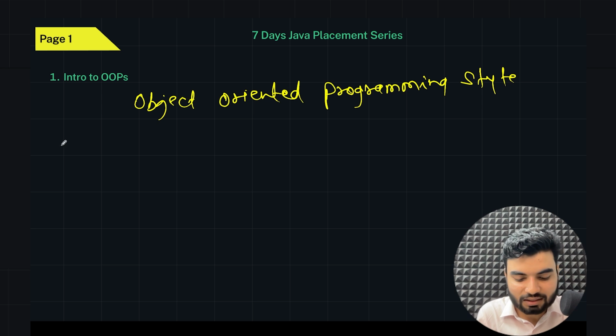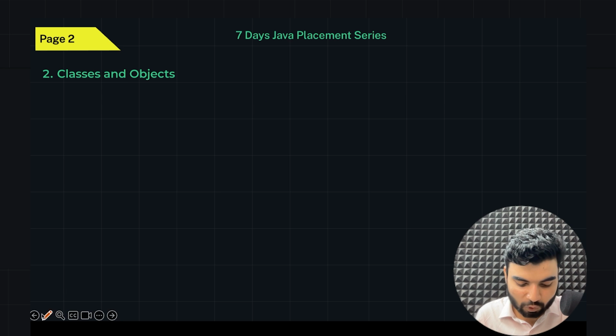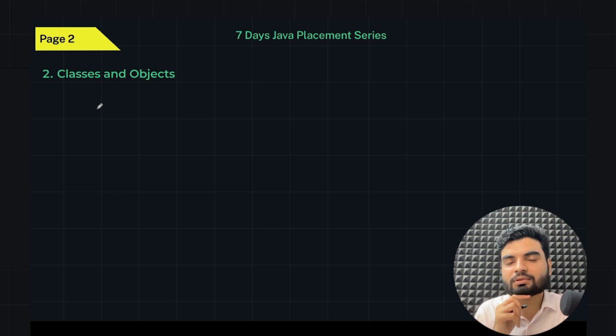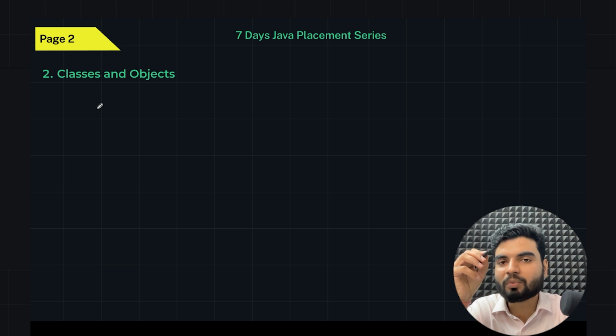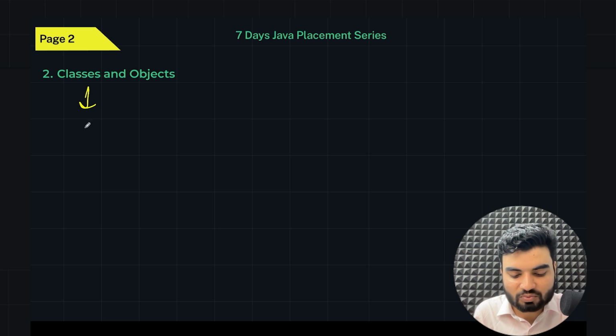So class is nothing, it's sort of a blueprint. Blueprint means basically a structure, like how you want to store the data and how you want to use it. That's a structure where everything will be added. Let's say whenever you create a home, you have a structure, you have a map, you have a blueprint. Similarly, class is a blueprint where you'll put every data, or you will have a complete structure. So class is just a blueprint. We'll understand now with the help of examples, you'll have more clarity on this.